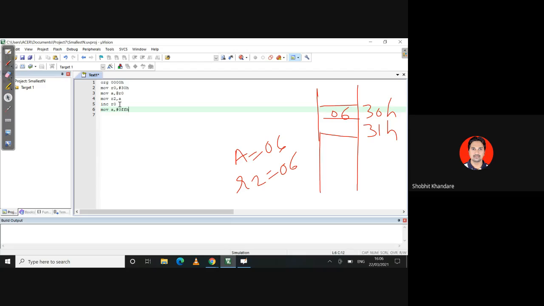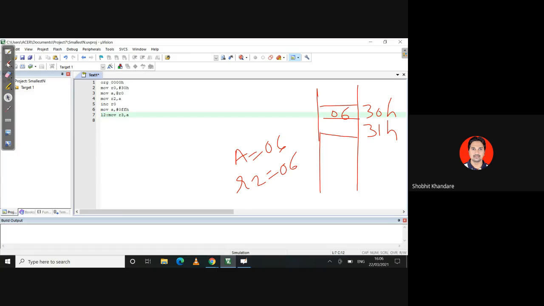Now after taking that number, now the next thing is what? I have to move that number 0FF into R3. Then only I will be subtracting 0FF and I will be using SUBB over 06, which is in R2, and 0FF, which is in some other register. So which register we will see now. For that, I am giving the label as L2, colon, it is move R3, comma A.